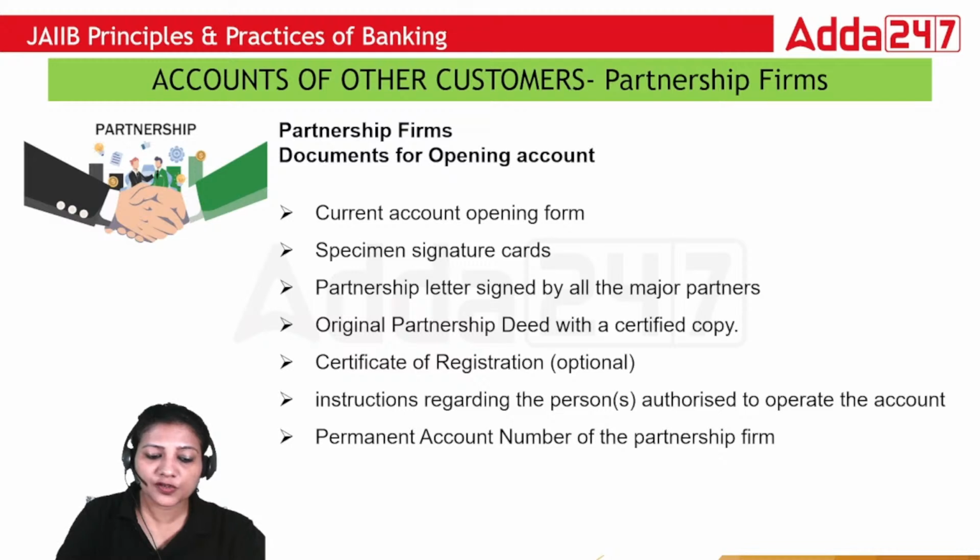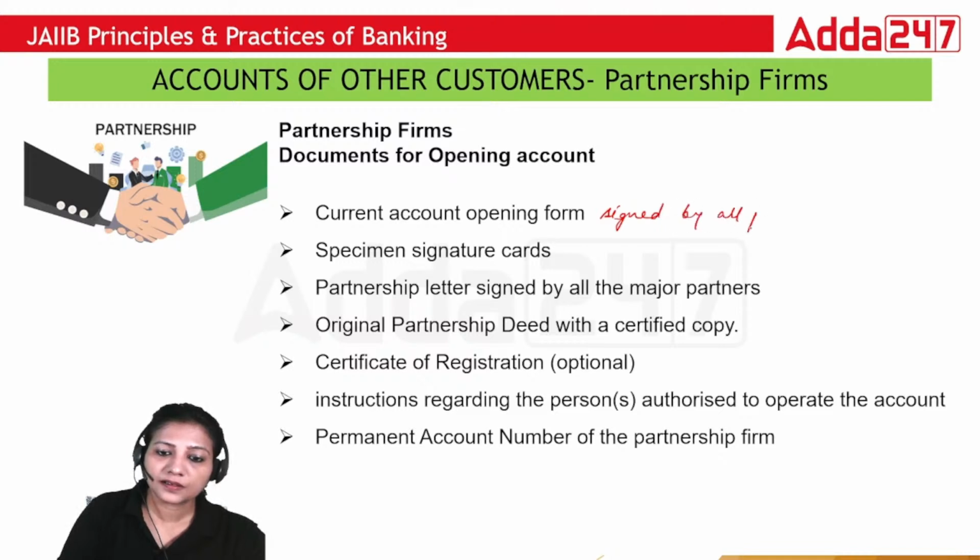What documents do you have to obtain for opening a partnership firm account? You need the current account opening form signed by all partners. You need specimen signature cards where you will get signatures of all partners.